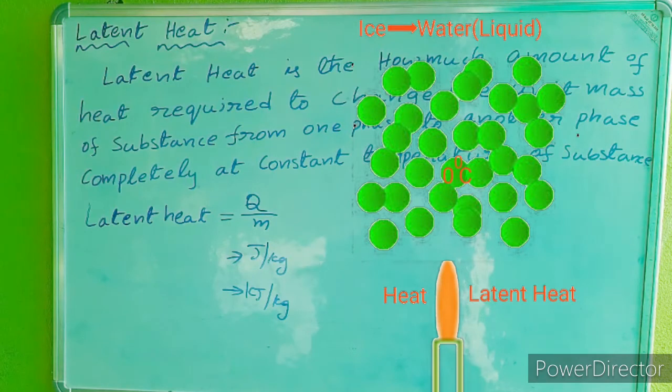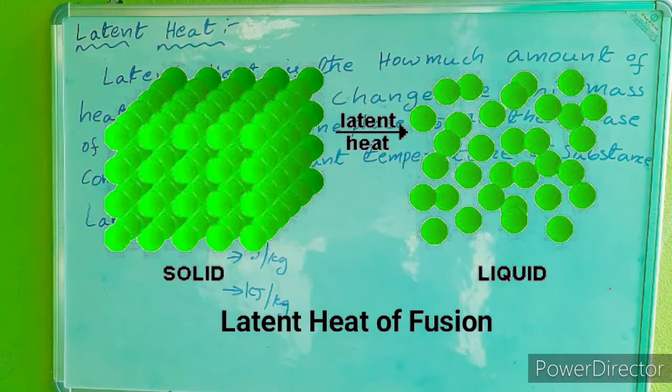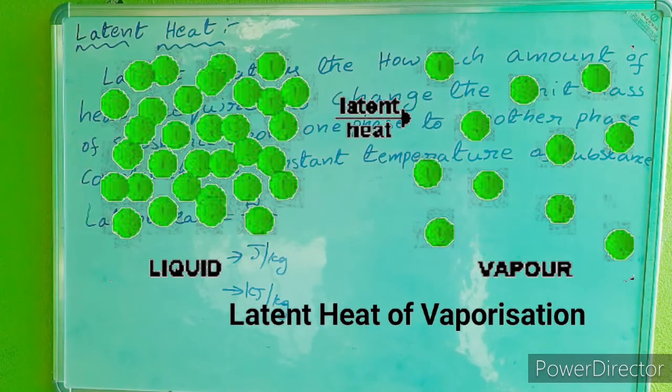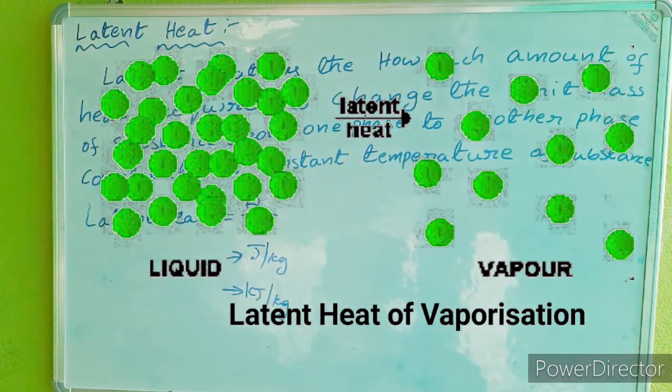Generally, latent heat is classified into two types. First one is latent heat of fusion. Second one is latent heat of vaporization. The amount of heat required to change the phase of the substance from solid to liquid with no change in temperature is called latent heat of fusion. The amount of heat required to change the phase of the substance from liquid to vapor with no change in its temperature is called latent heat of vaporization.